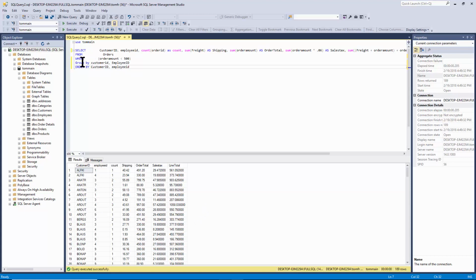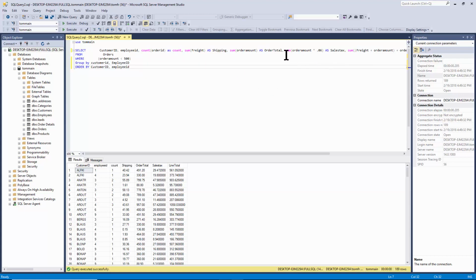So when we have the group by statement, that means you can start to make subtotals. You could have more than one group by statement, and then each different combination of those fields will give you a different line or a different record down in the results. And then up here in the select statement, you want to use either the fields in the group by statement, or all the other fields have to be what we call aggregate fields. So that we can use the count function, the sum.